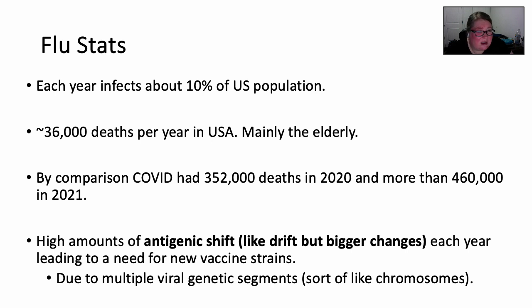Now, this is what we think is a lot, but let's do some comparisons, right? We just got done with a pandemic. In the early years of the COVID-19 pandemic, in 2020, we had 352,000 deaths from COVID-19. We had more than 460,000 in 2021.